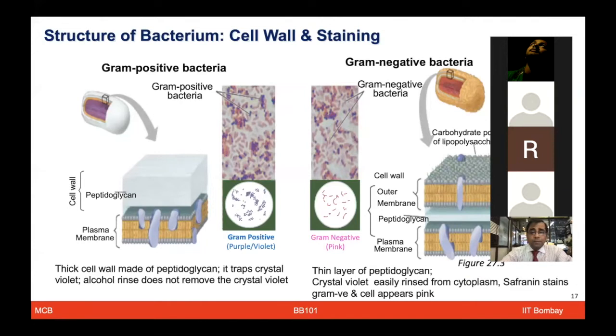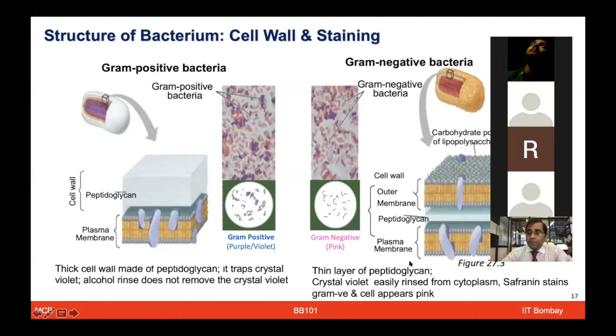So the gram-positive bacteria, given that they have the thick layer of peptidoglycan, when you're doing the staining steps and you add the crystal violet stain, after that you rinse it off with ethanol in the washing step, and the crystal violet does not go off because the peptidoglycan is quite a thick layer. It retains the stain. Therefore, you see the purple or violet color in gram-positive bacteria.